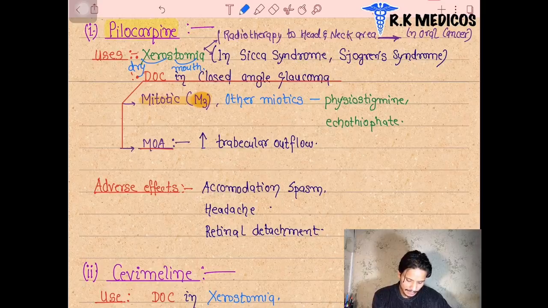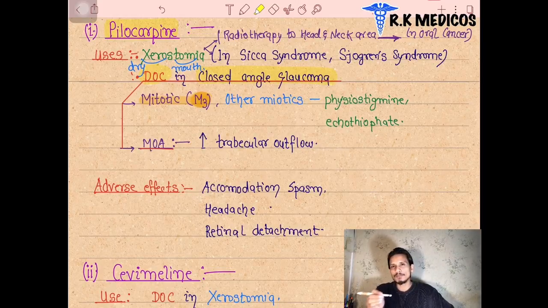Next we can see the drug of choice in closed angle glaucoma. In closed angle glaucoma the trabecular network gets closed and is not open to allow proper flow. So we use miotic drugs, physostigmine and echothiophate. These are the two drugs, along with pilocarpine, that are also used. We can use any of them.